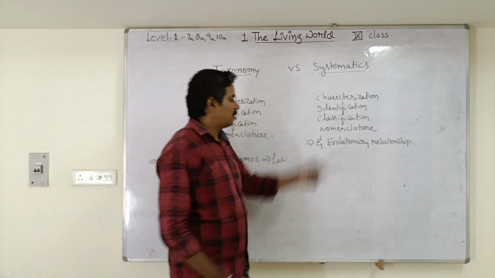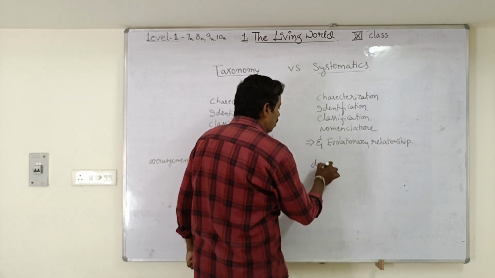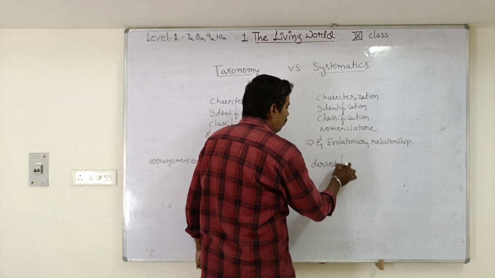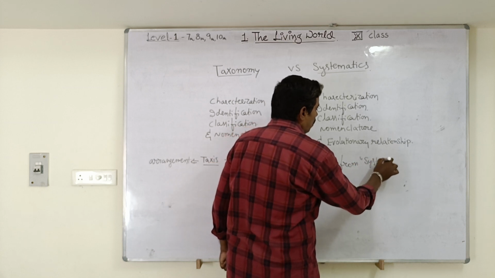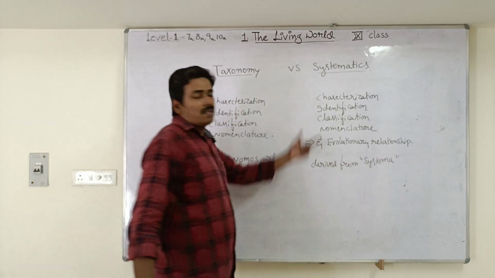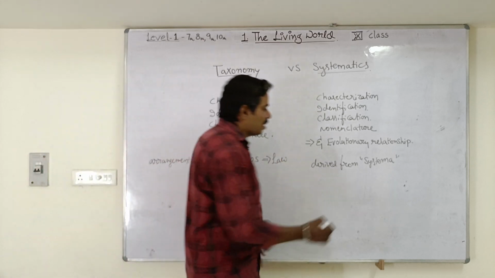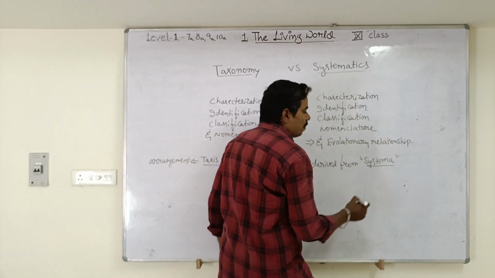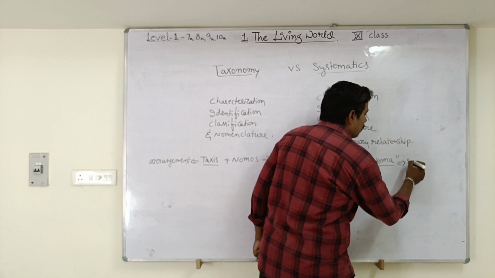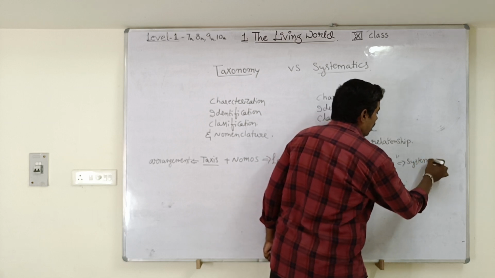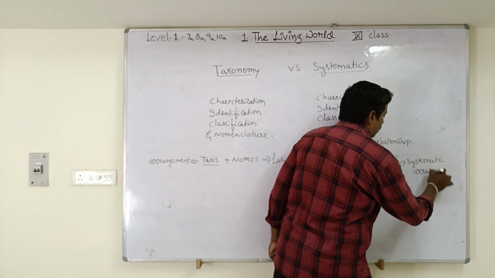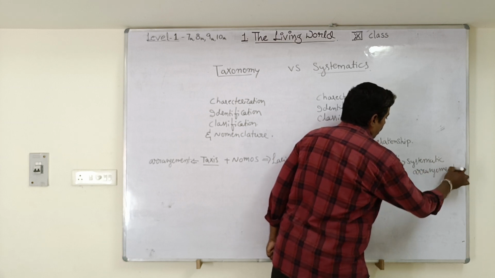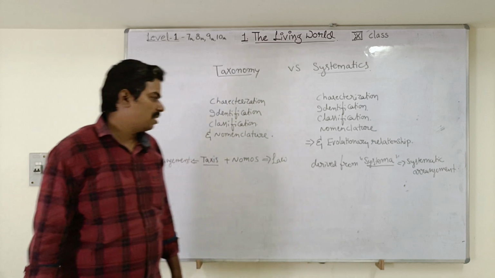Whereas systematics is derived from the word systema. What is the meaning of systema? Systematic arrangement. Systematic arrangement is the meaning of the term systema.